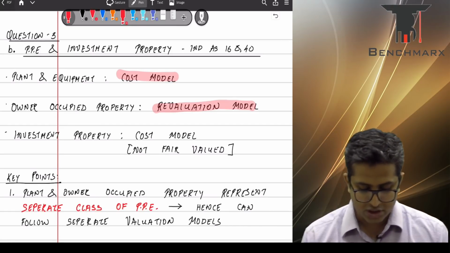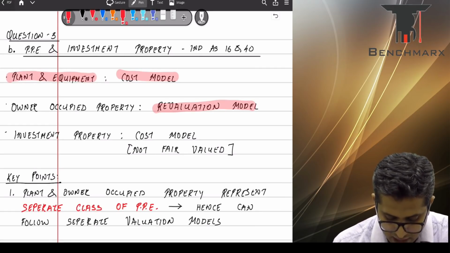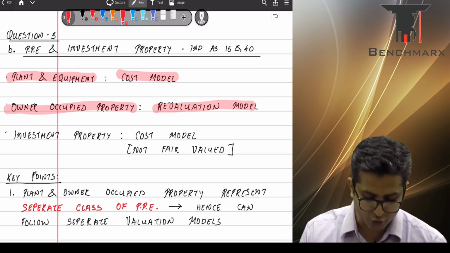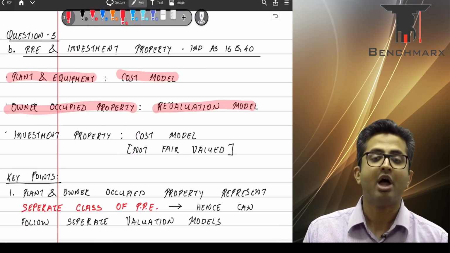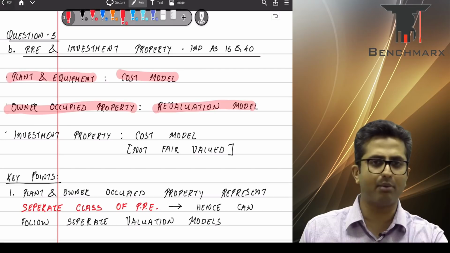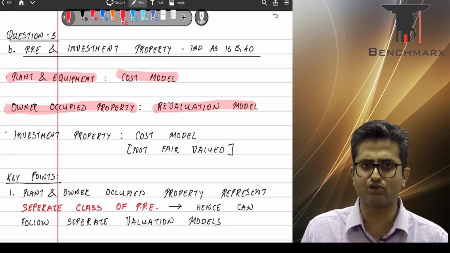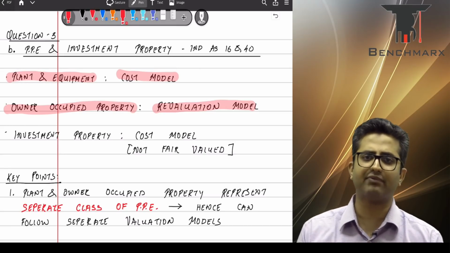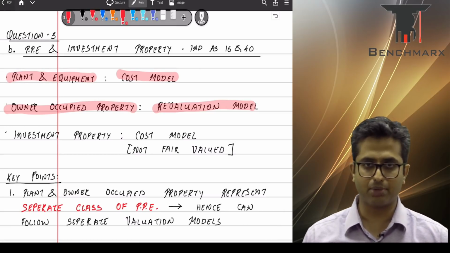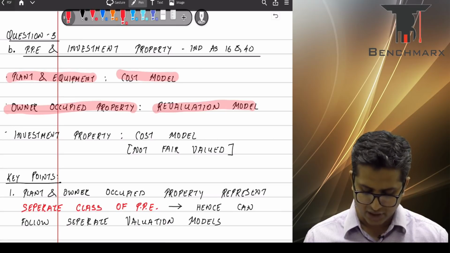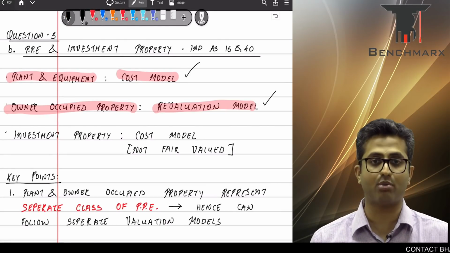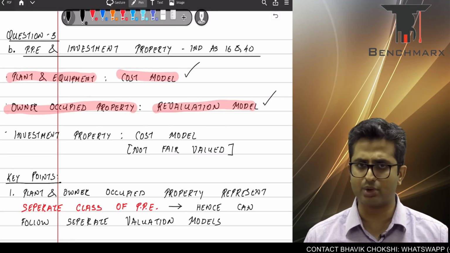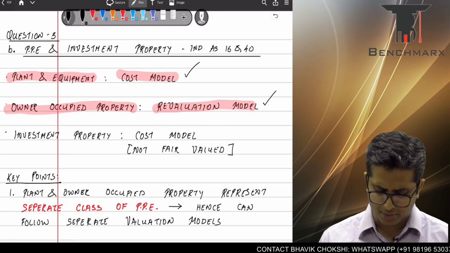So by default, a plant and owner occupied property are different. Owner occupied property would mean land or building, and they would definitely have a completely different nature and end use as compared to the plant and equipment, and hence they would be classified as different classes of property, plant and equipment. Well, if there are different classes given at the cost model and revaluation model separately, there is no inconsistency in that treatment. Now there is some investment property as well.